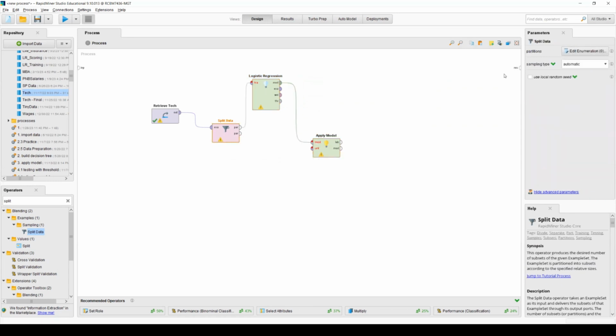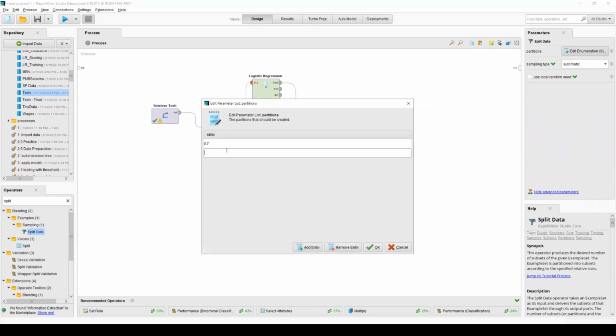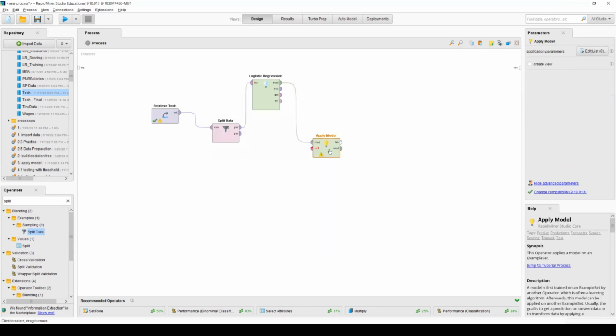And then for split data, right now I didn't do anything, but I decided on the ratio. So for the direction going to logistic regression, I use 70% of data. And the data going to apply model for test purposes, I want to go with 0.3. So let's okay.